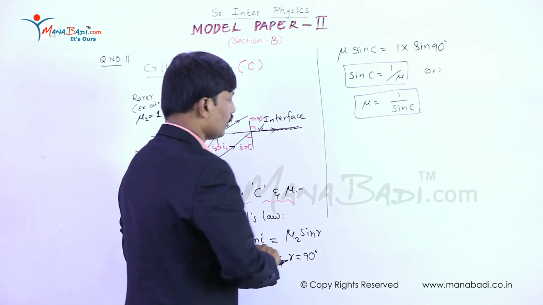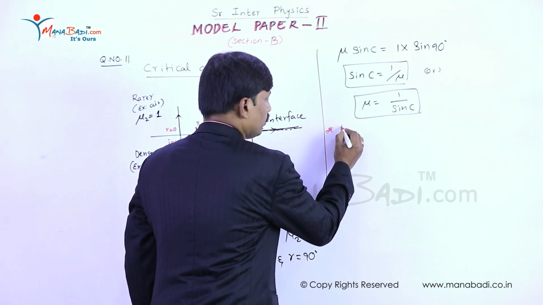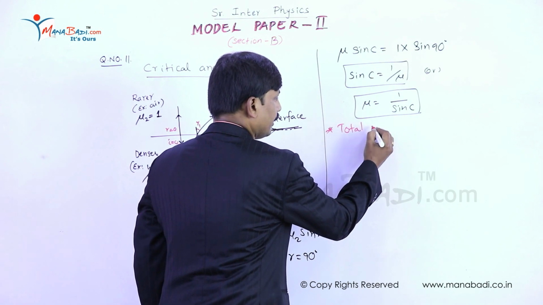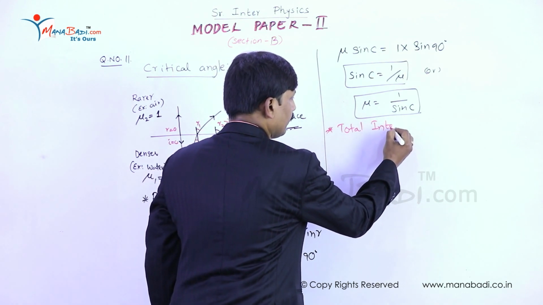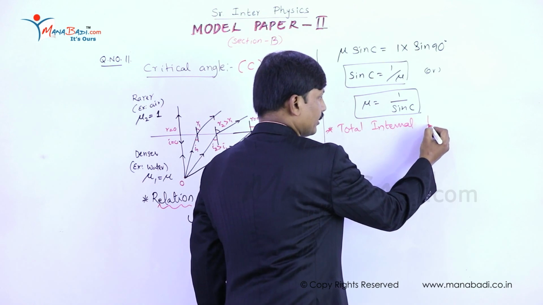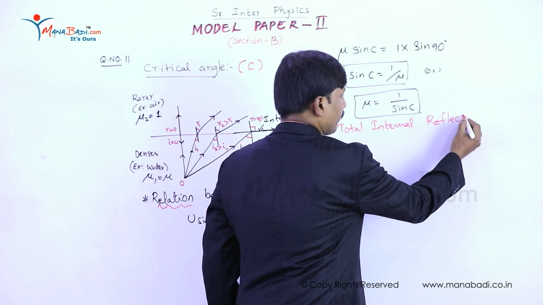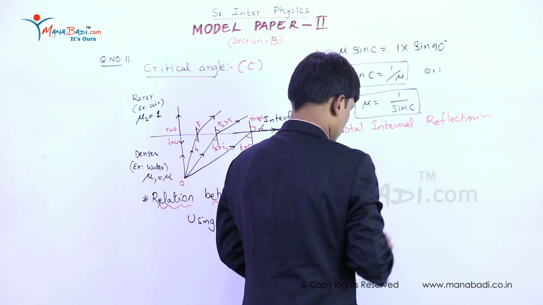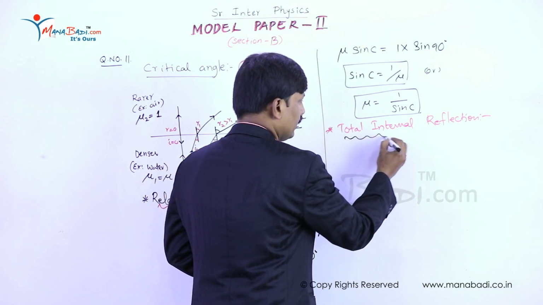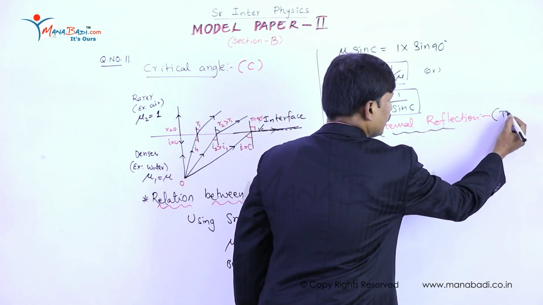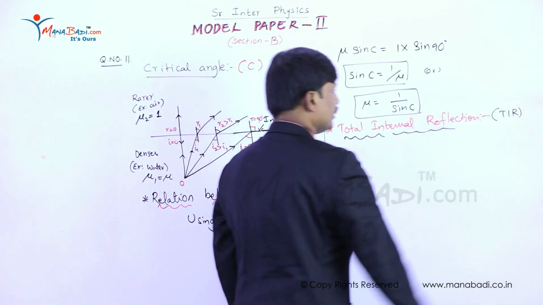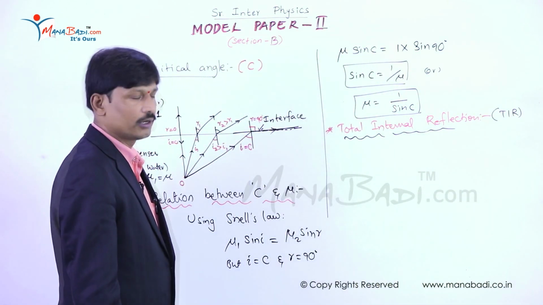Now, total internal reflection. Total internal reflection is also called TIR.